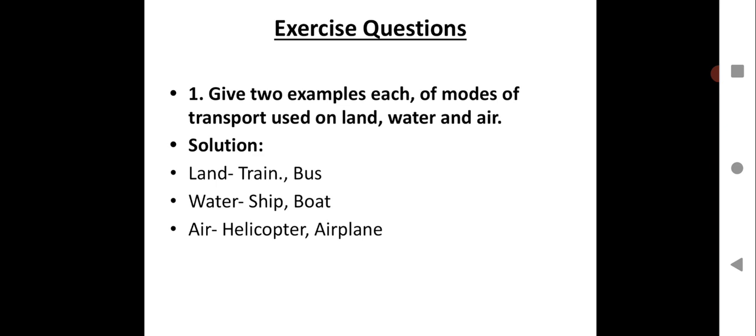Let us begin. Here we have question number 1. Give 2 examples each of modes of transport used on land, water and air. These are very simple questions, just some idea from your day-to-day life. So on land you see train and bus, in water you see ship and boat, and in air you see the movement of helicopter and airplane. This answer is very simple.